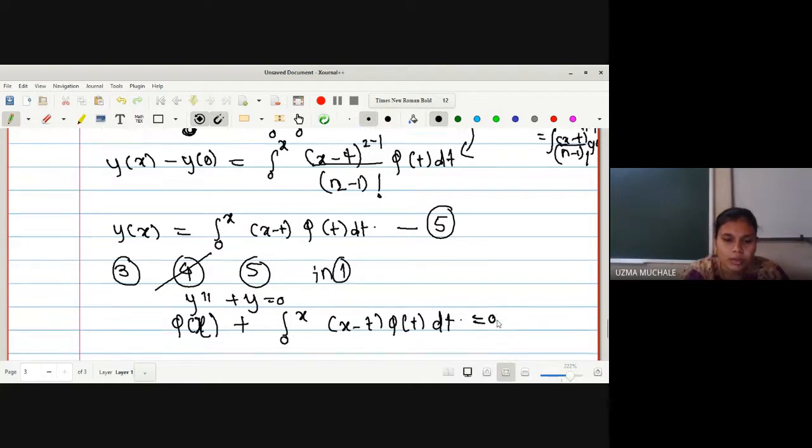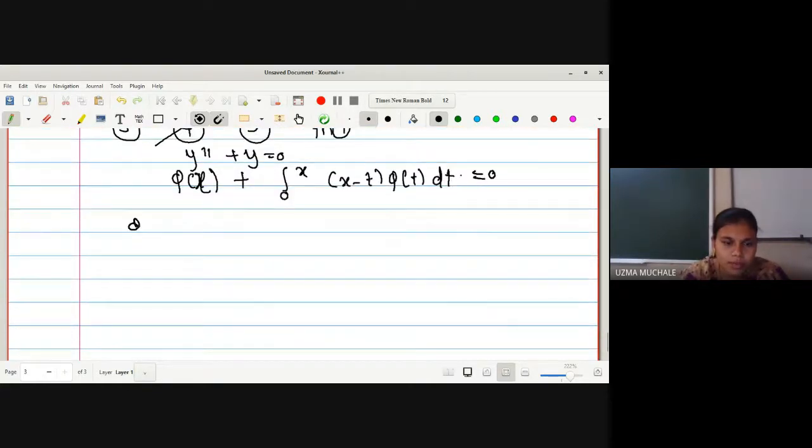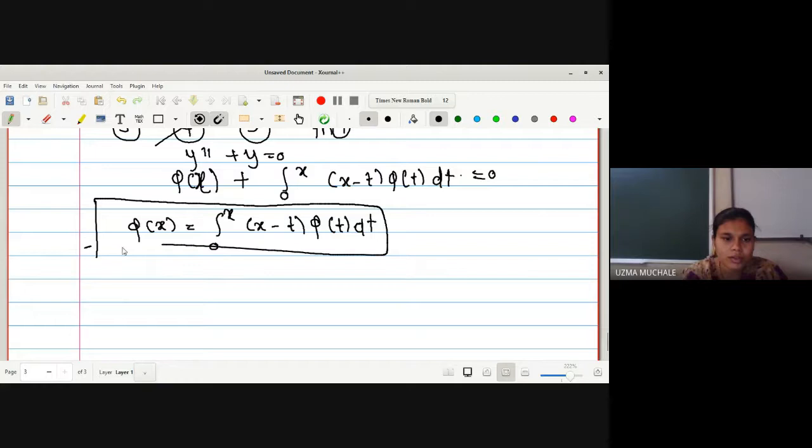Now what we have to do, as we have followed the method, we have to write the equation in the form of phi of x plus integration 0 to x of x minus t phi of t dt, which is equal to 0. Now out of all those 11 forms, you have to tell me in which form we got the solution.